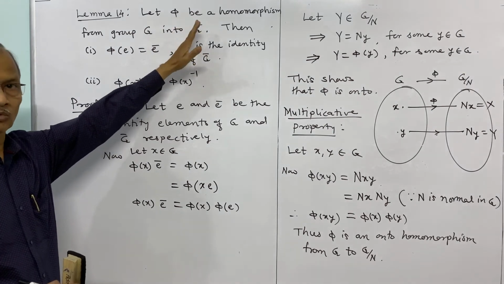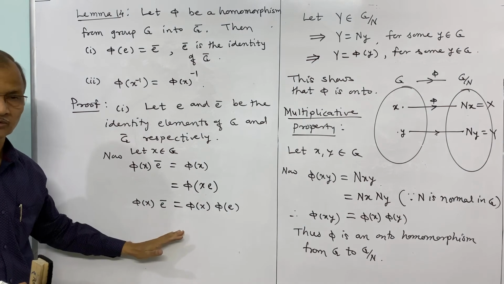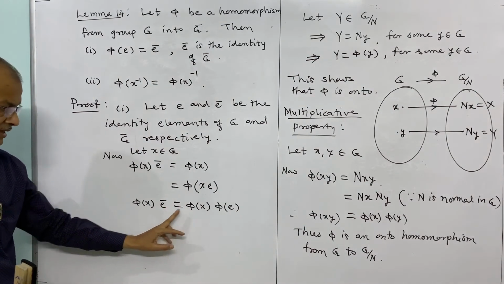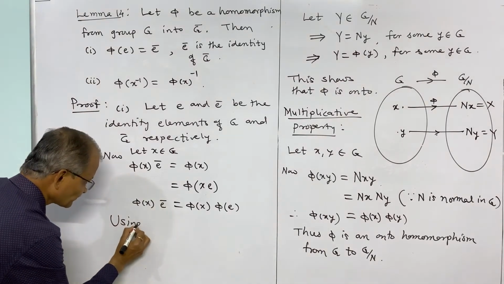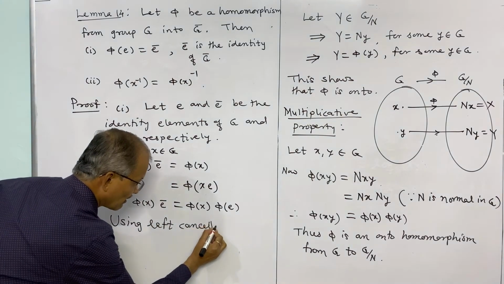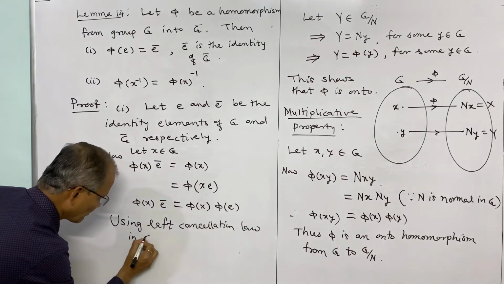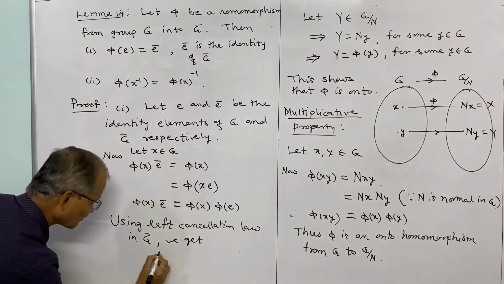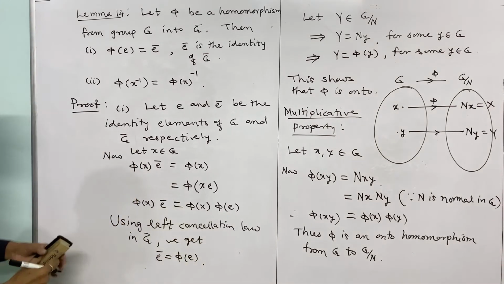G and G bar both are groups, and therefore the left cancellation law holds in G bar, and this phi x can be cancelled from both sides, and we get E bar is equal to phi of E using the left cancellation law in G bar. And this is our first result.